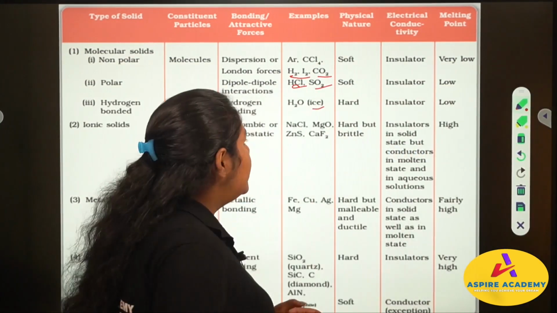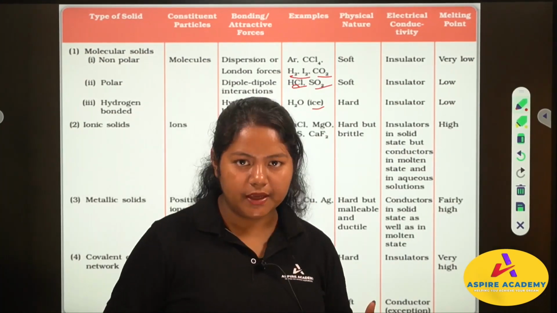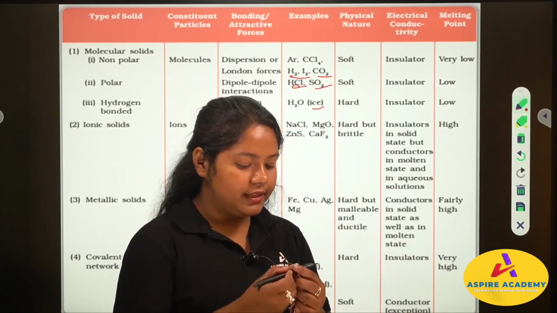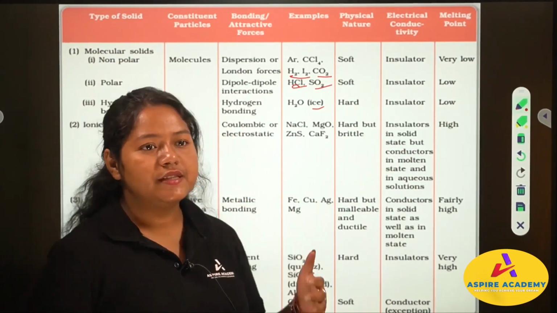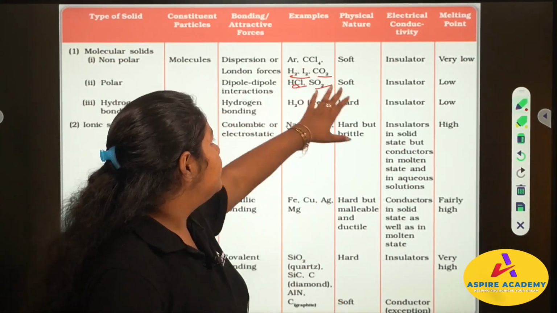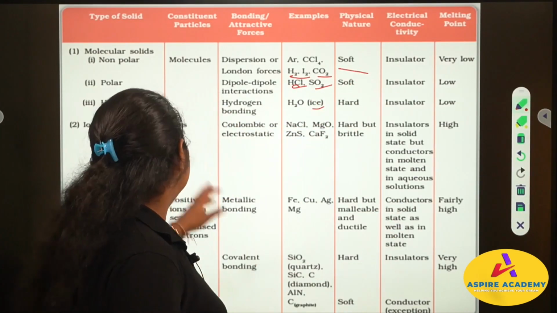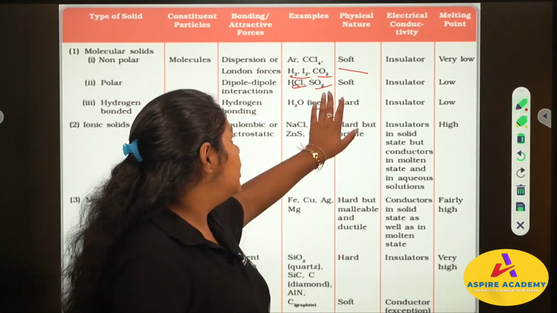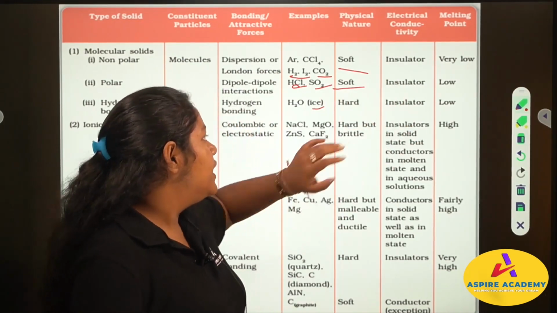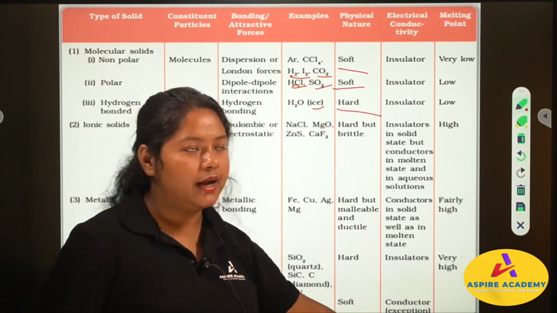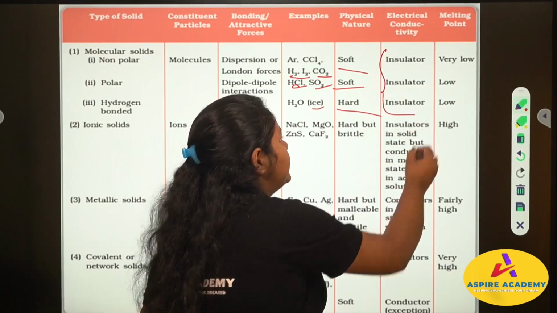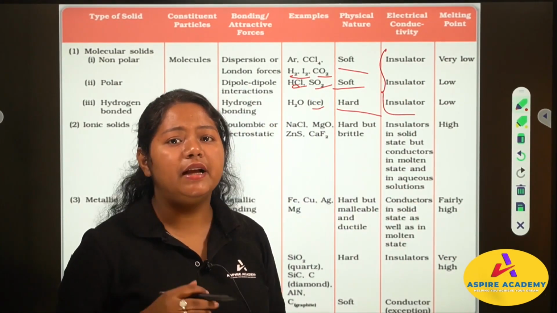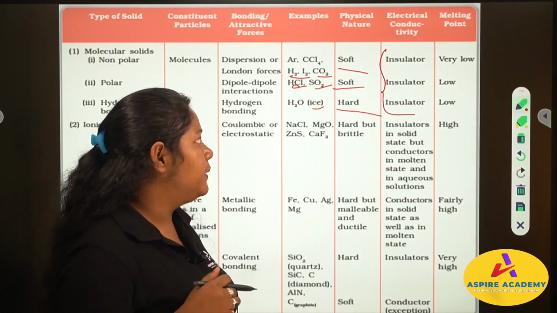Now the physical state. When we have something, we can see its physical state. Like this solid is hard, correct? So we can see the physical state. The non-polar are solid, soft. Polar are soft, but the hydrogen bonded ones are hard. Next, all three of them are insulators. Insulator means no electricity can be conducted.